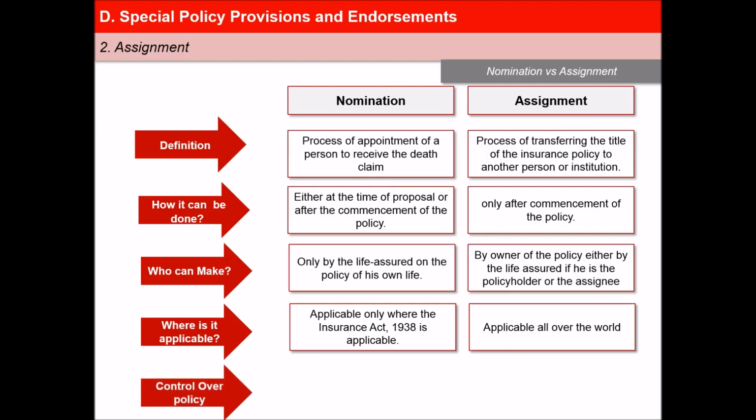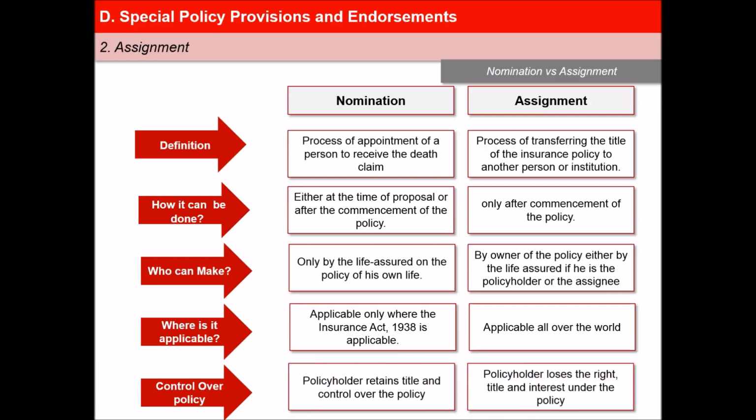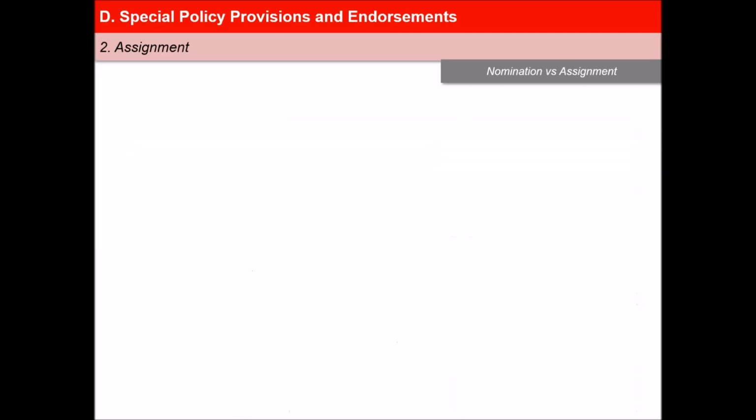Fifth, in nomination, the policyholder retains title and control over the policy, and the nominee has no right to sue under the policy. Whereas in assignment, the policyholder loses the right, title, and interest under the policy until a reassignment is executed and the assignee has a right to sue under the policy.